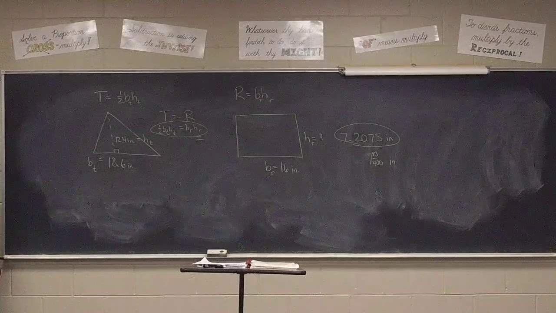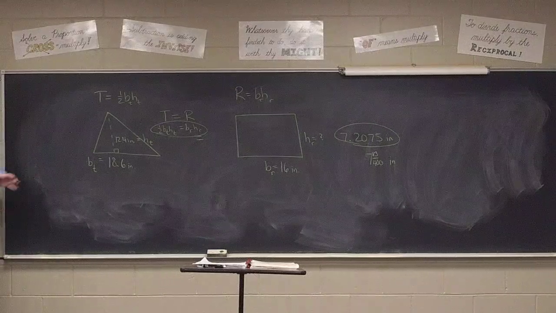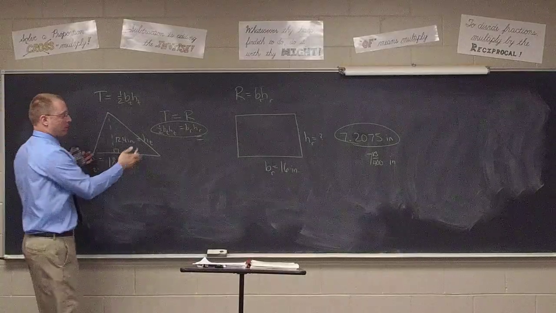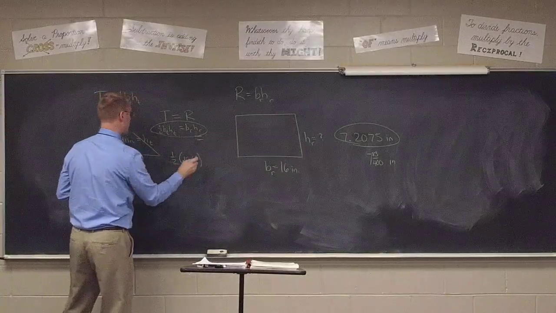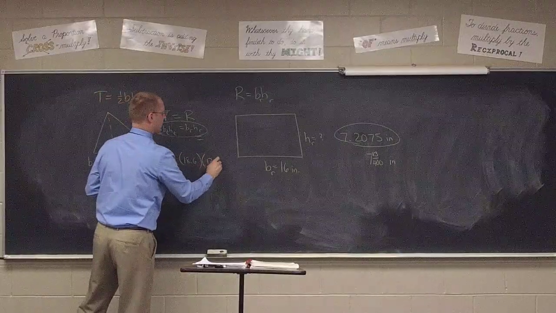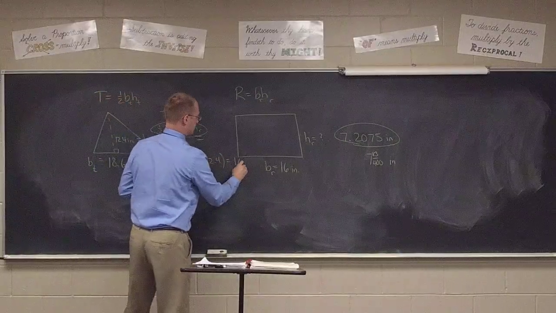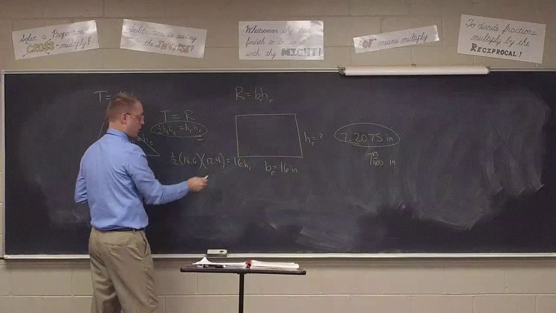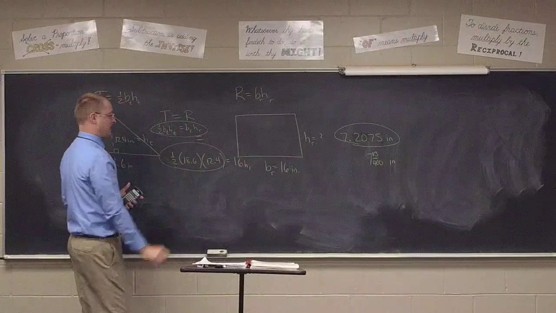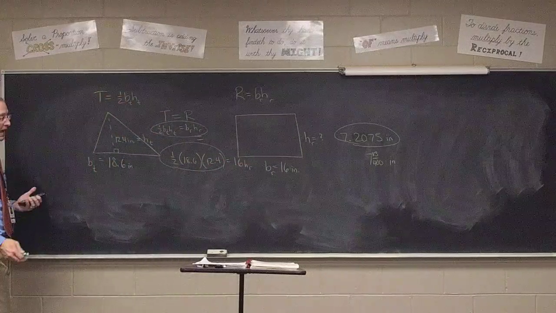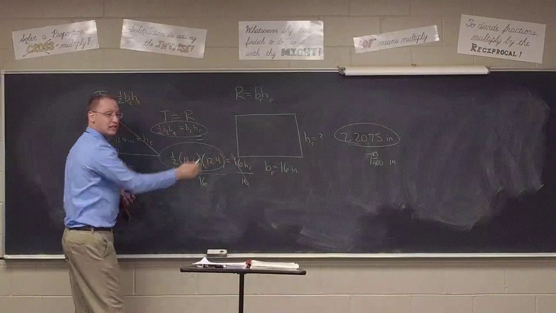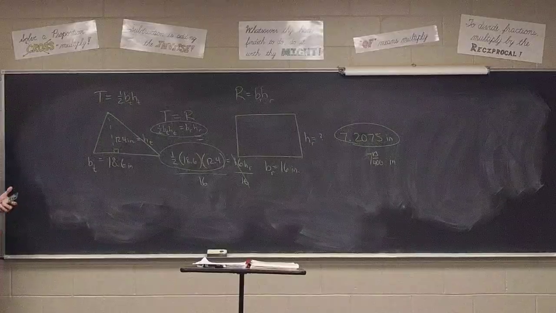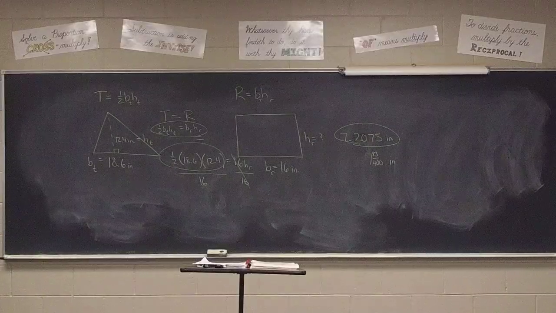Maybe you didn't get it as quick as Quentin, but you got it now. Does anyone need help getting that answer? All right, so again, you start by plugging in the numbers. Half of 18.6 times 12.4 equals 16 times H sub r, which I don't know. We're going to start by multiplying all that together, and then simply divide away the 16 to get H sub r by itself. If you didn't do that yet, go ahead and do that now.